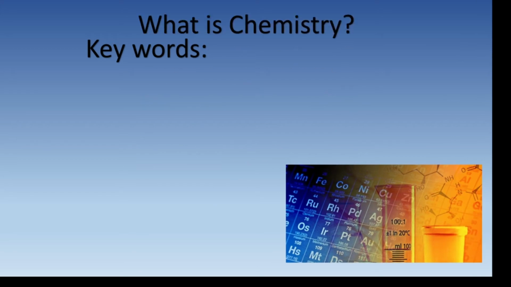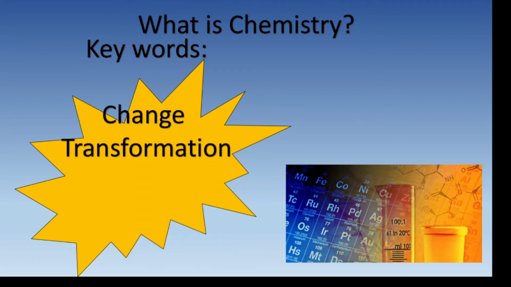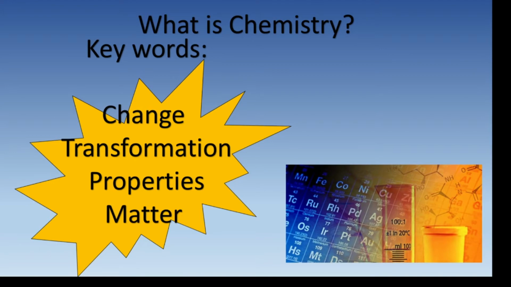Okay, let's start. So, we are going to start with the question, what is chemistry? As in general, when you have a definition, sometimes you cannot find a definition that is generally accepted, but in chemistry you are going to find some keywords in order to define it. Those are, in my opinion, change, transformation, properties, and matter, right?